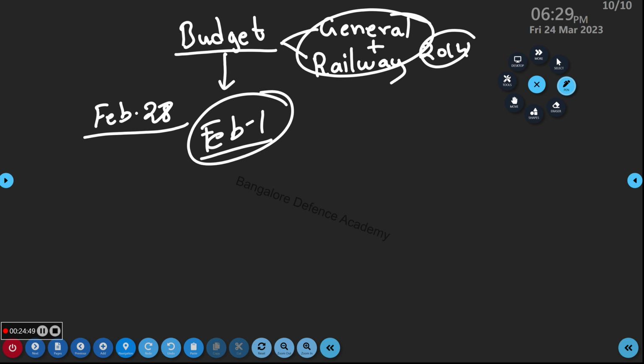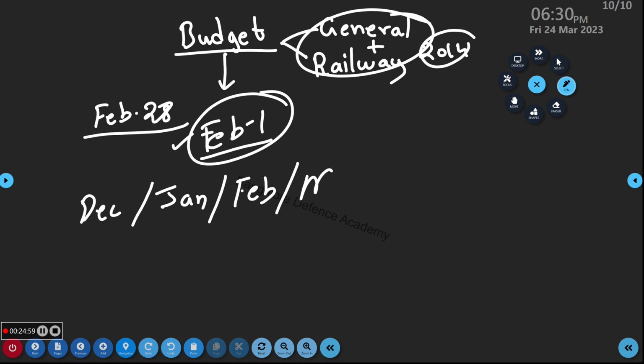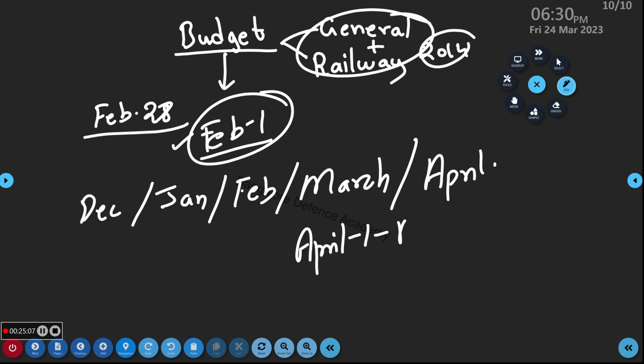In February we are going to introduce the budget, but the budget has already started being prepared from the month of December. All the ministries, for example defense, information technology, telecom, human resource, education, tourism, will come together. Defense says, I want Sukhoi, I want Rafale, I want weapons.